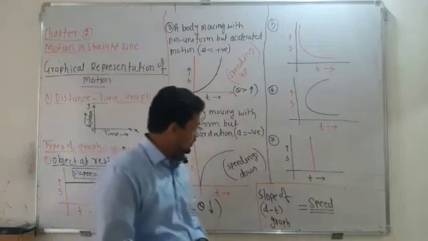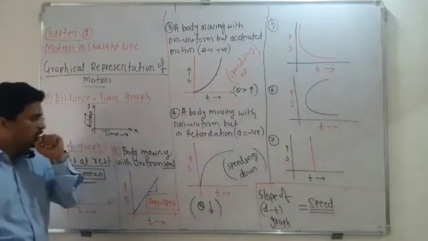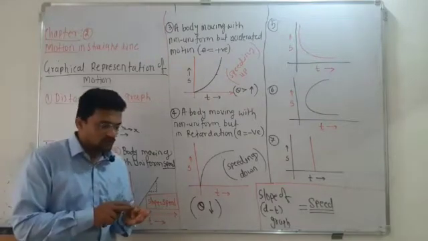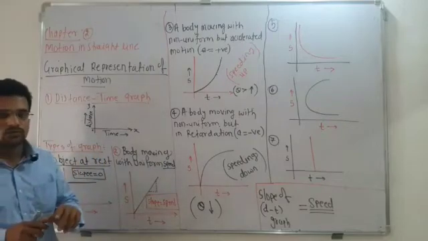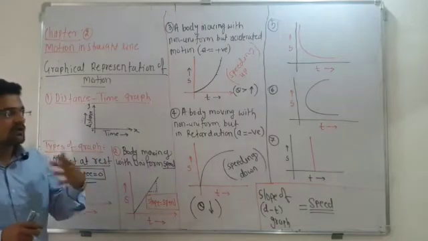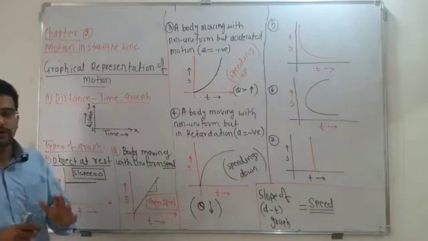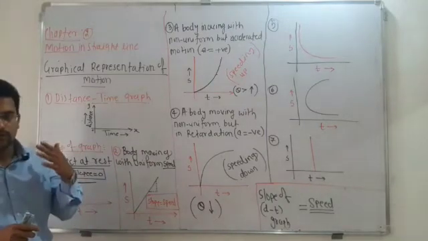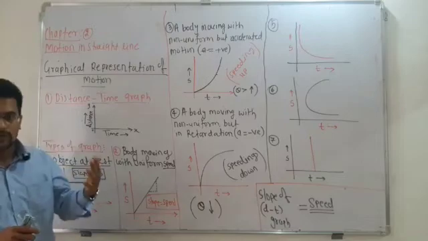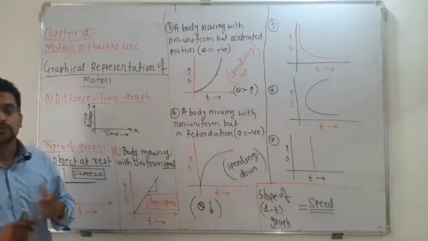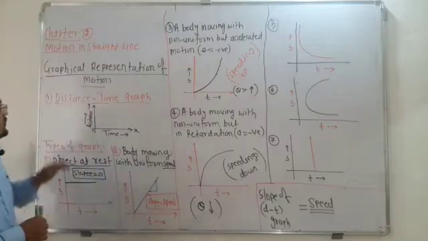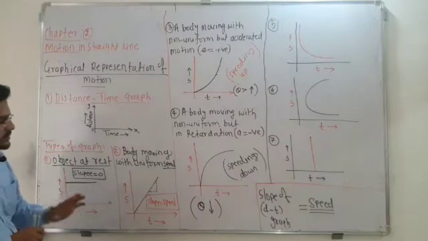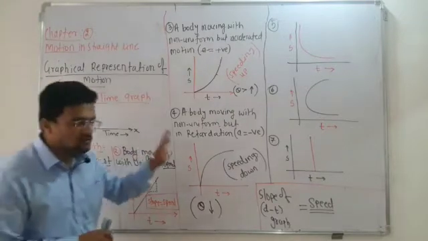So hello dear students. Now we are going to deal with the graphical representation of motion. We have already studied the equations of motion, those 3 equations, and then free fall motion, and how the kinematic equation changes. If the body is moving in the upward direction, then a becomes minus g, and if the body is falling from the top of any building towards the ground, then a becomes plus g. Graphical representation of motion is very important, and nowadays the questions are more focused on this segment.